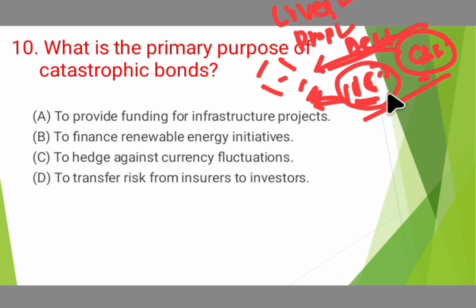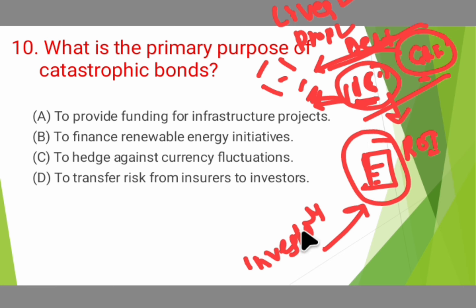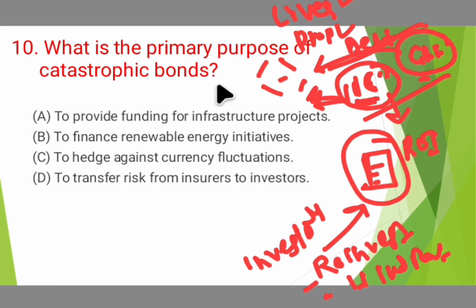Hence, what these insurance companies will do is issue bonds in the market, and they provide a high rate of interest. Investors who purchase these bonds will get a high return on investment, a high interest rate, if no calamities or disasters happen in India.